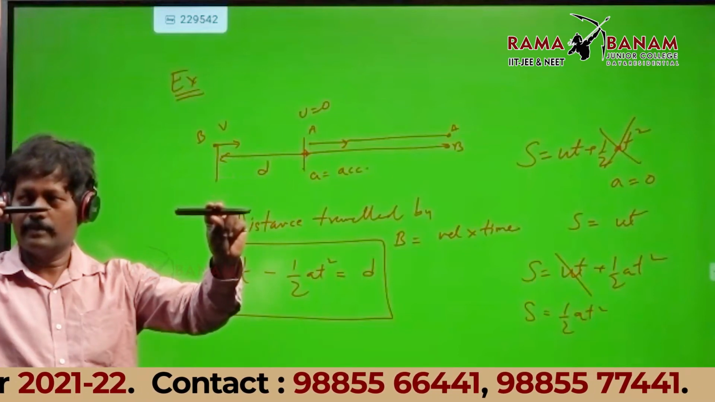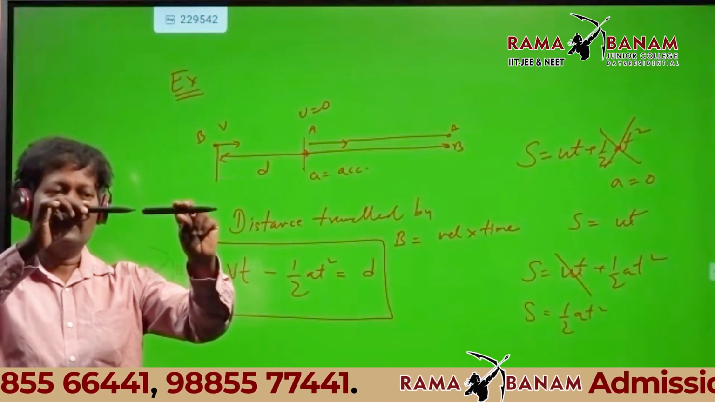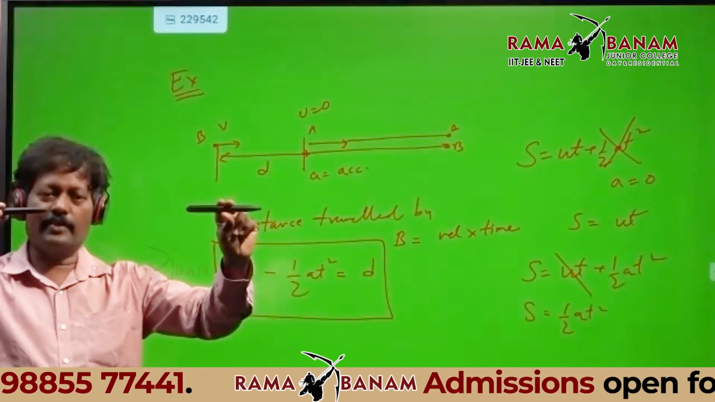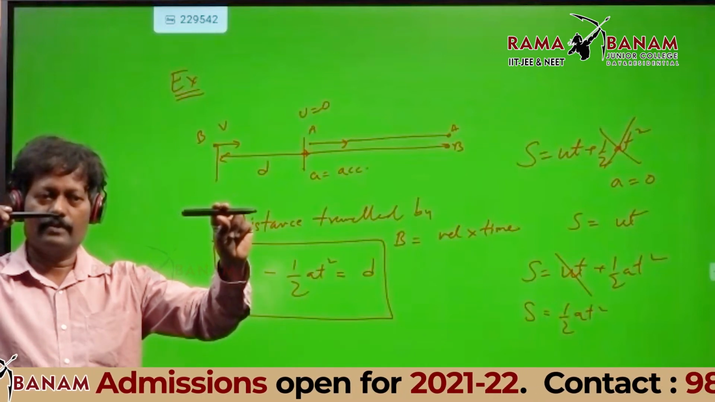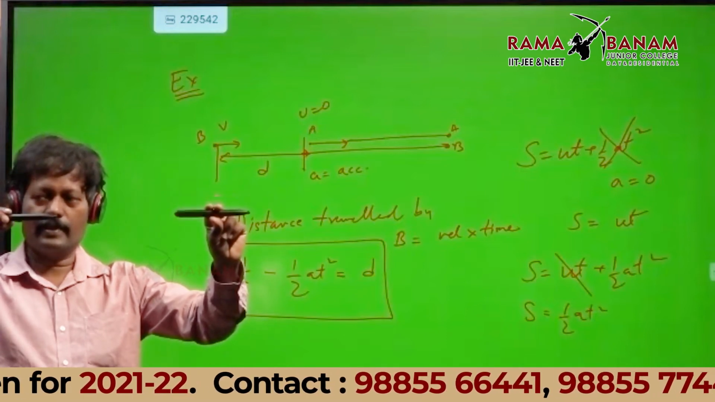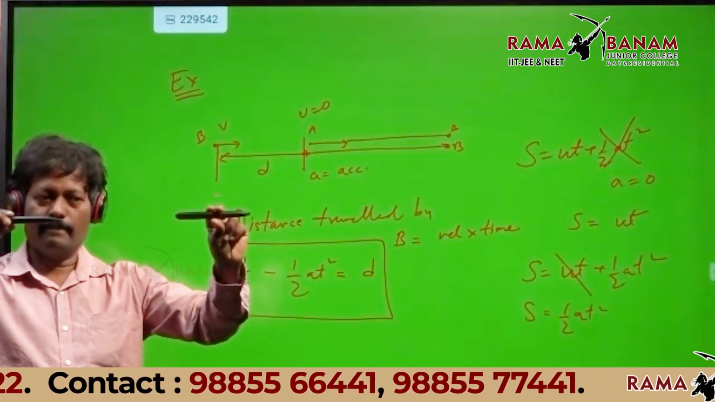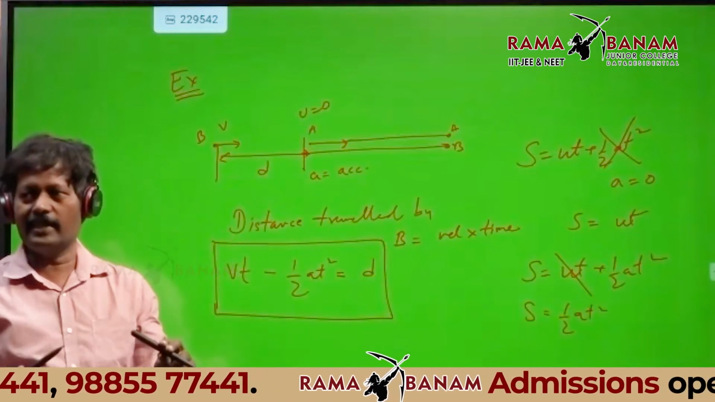Distance traveled by A minus B. That is correct. What is the initial separation I have given in the question? Before they could start, what is the separation? D. D is there clearly on the board. That is given.